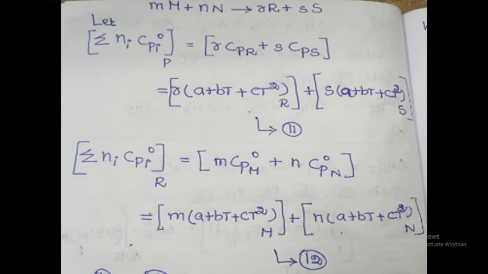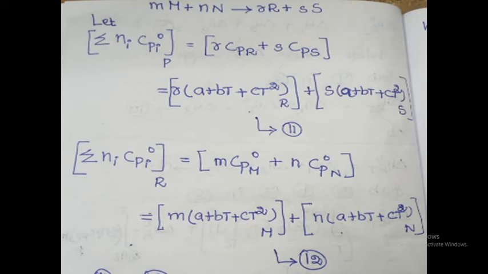Similarly, on the reactant side, summation of Ni Cpi° at reactant R is equal to, what are the reactants from our reaction? Capital M and capital N. Which one is the stoichiometric coefficient here? Small m and small n. So small m into Cp of capital M° plus small n into Cp of capital N°.